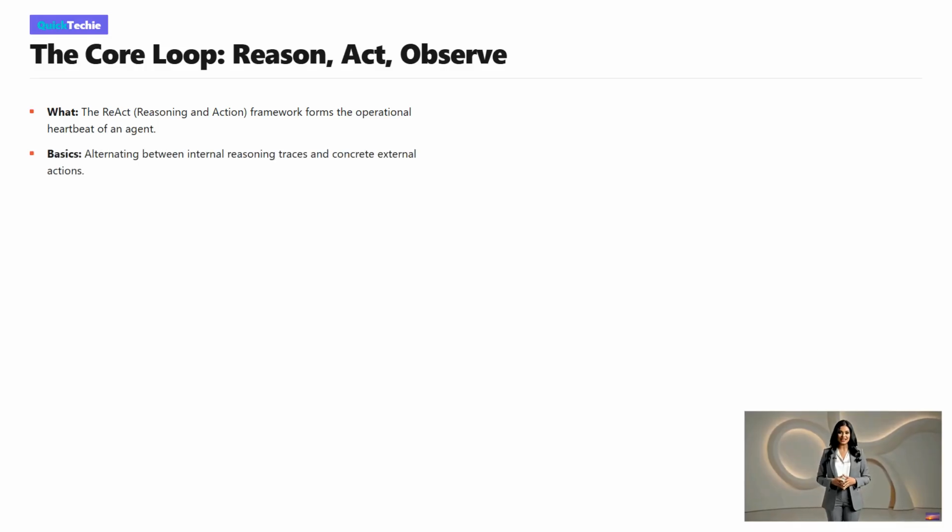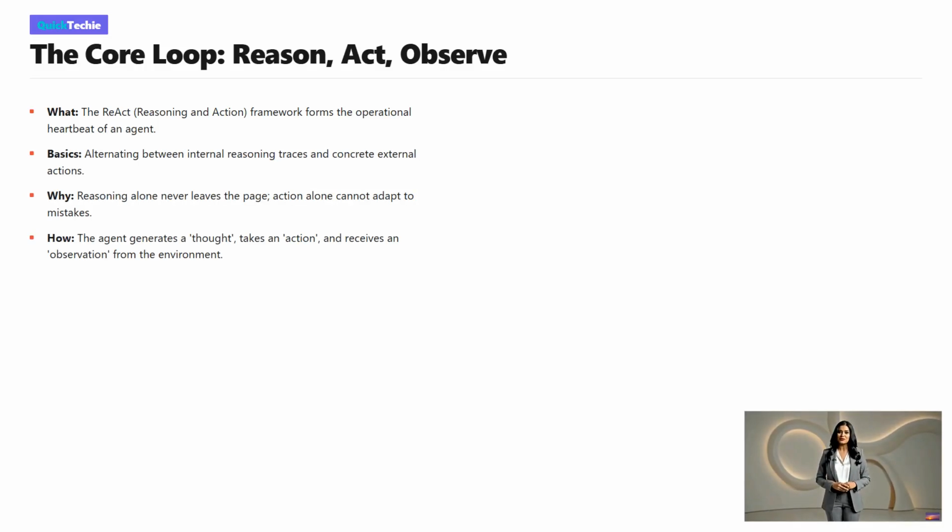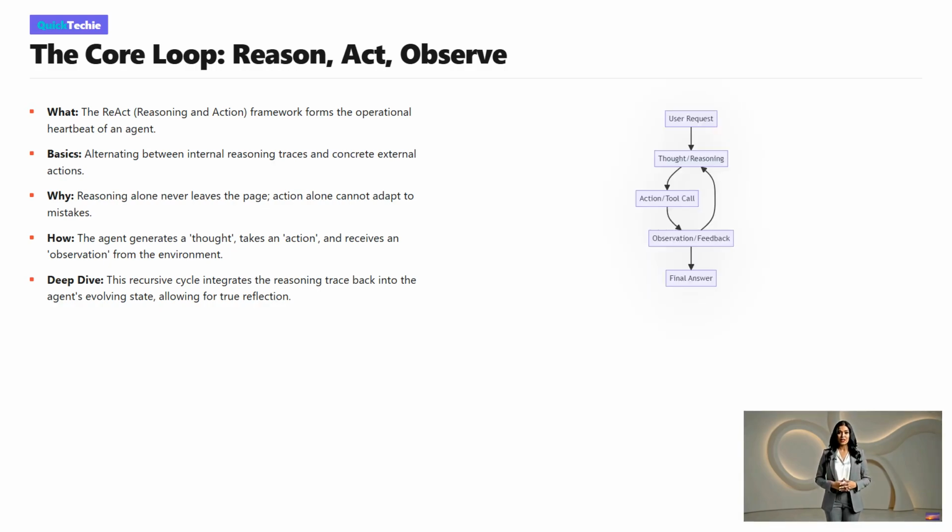Now let's explore the engine that drives an agent, the ReAct framework. ReAct stands for reasoning and action. What this means is that the agent alternates between internal thinking and concrete external actions. Why is this pairing so crucial? Because an AI that only reasons never actually does anything in the real world, and an AI that only acts without thinking cannot adapt to errors.